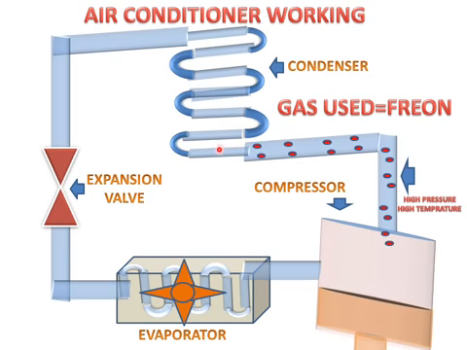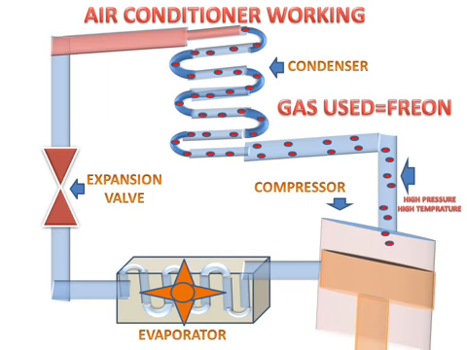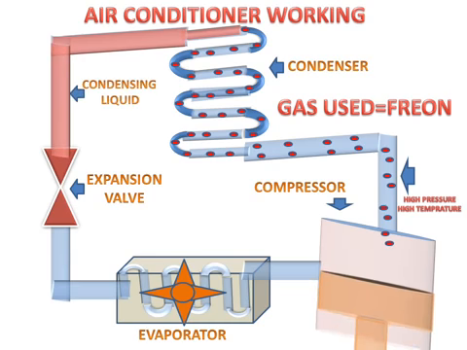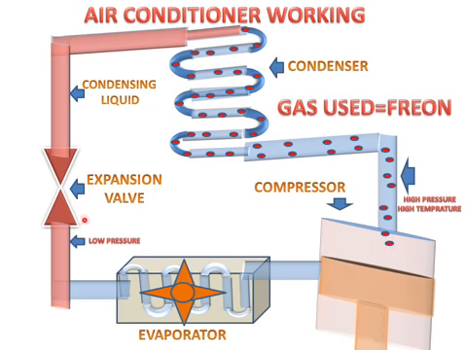In the condenser, they will change their phase into liquid form at the same temperature, and this condensed liquid will go to the expansion valve. The expansion valve will lower the pressure of the liquid, and in this lower pressure and cooled state it will go to the space where we want to produce cooling,